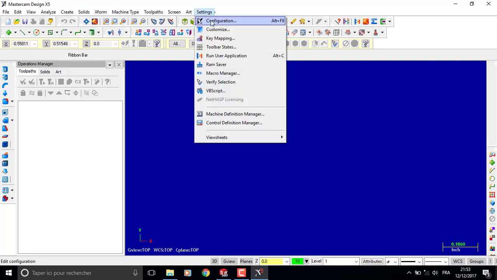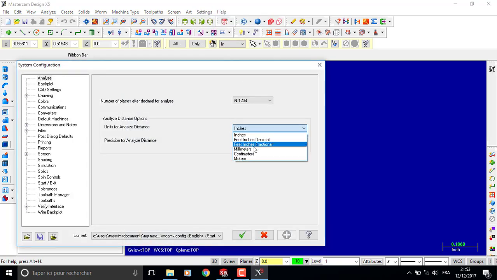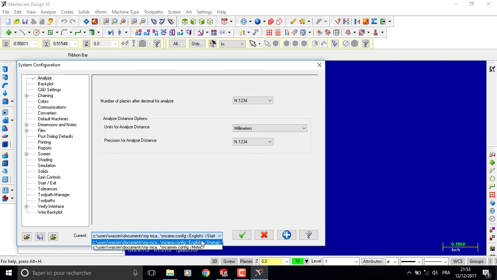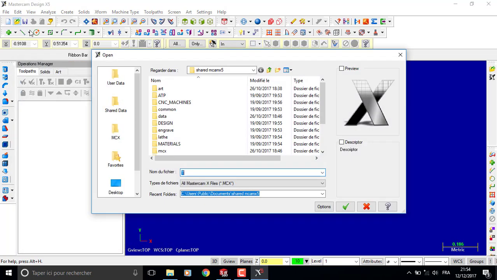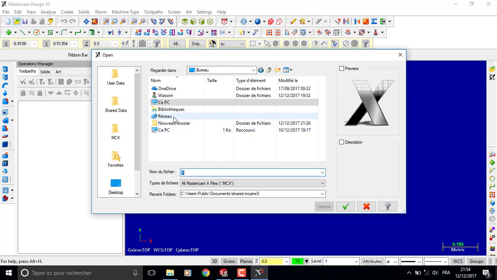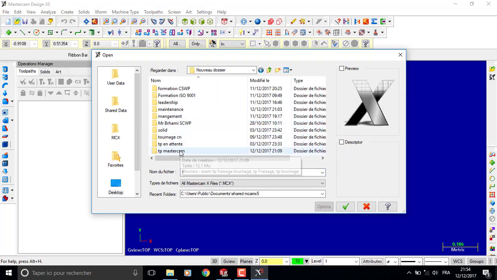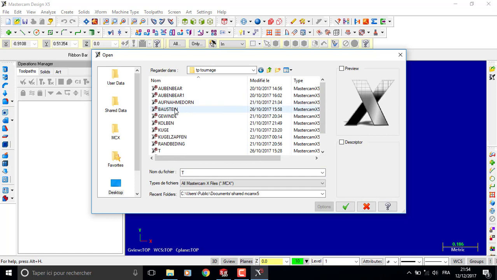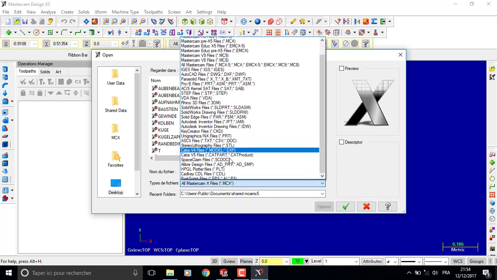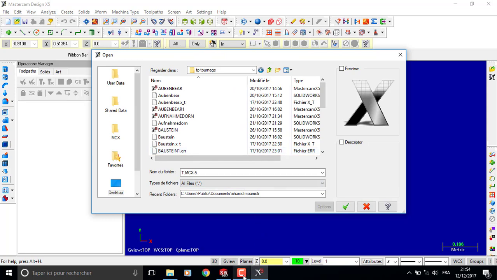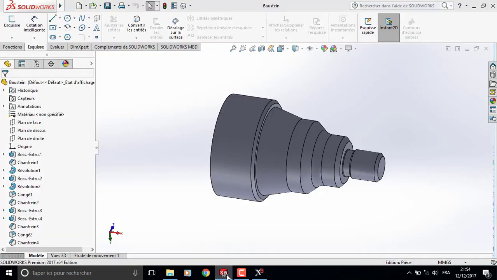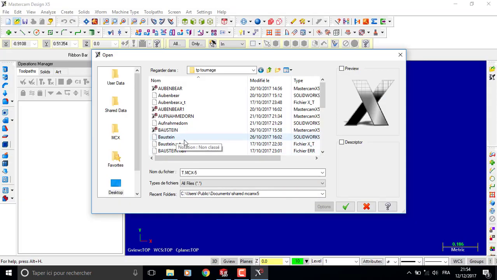At first we are going to change the setting configuration to metric. Okay, so then open. Go to open. I'm going to choose the piece that we are going to fabricate. His name is Austin.